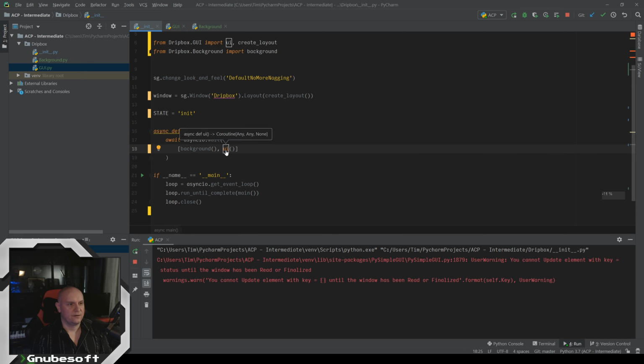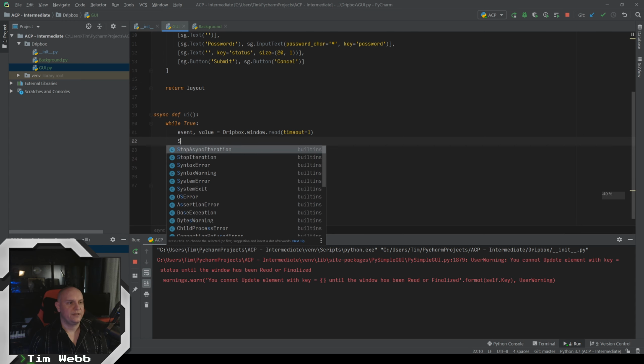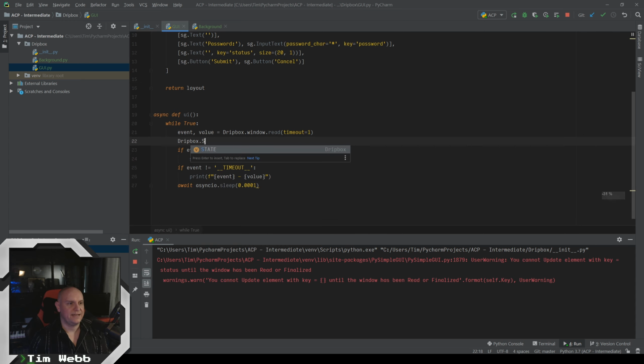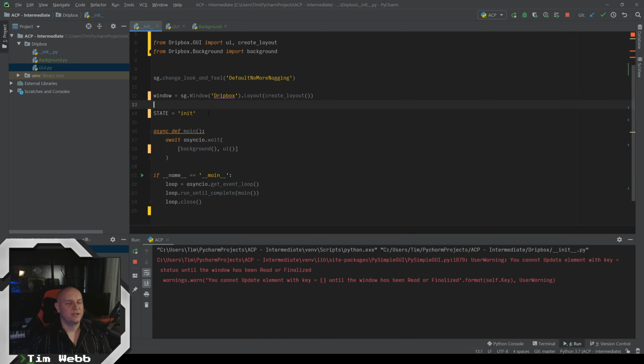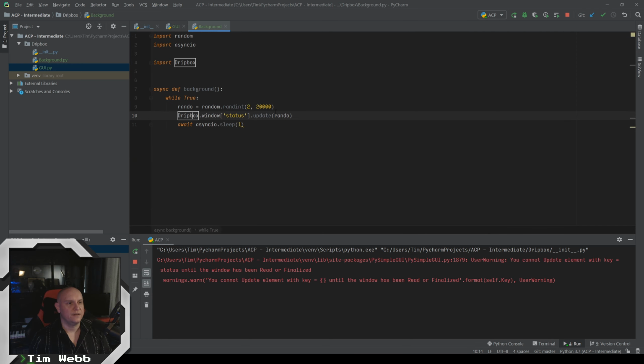and let's see, in our UI, after we read the window, see that it's complaining that the window hasn't been read or finalized. Reading finalizes the window, so the window exists after we get to that point. We can call the DripboxState and assign it to ready. Okay, so now we've got a way of saying, here I'm initializing and here I'm actually ready, and we can put a check on this.